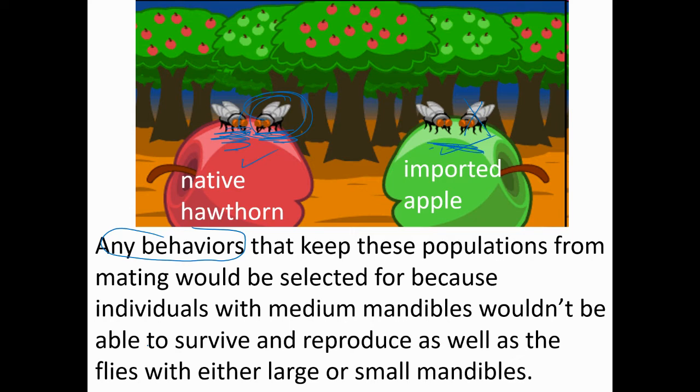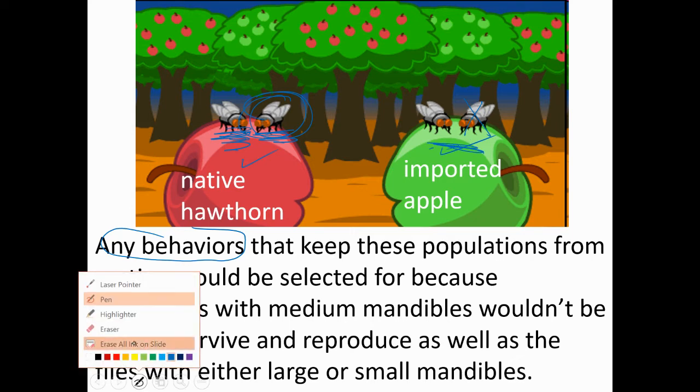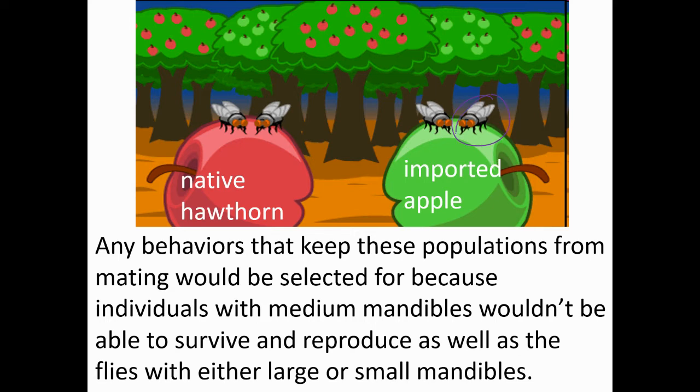And same thing with the flies over here. Maybe I shouldn't cross them out now, right? Because they're okay together. Okay, so let's say that this is a male fly. I don't know how you tell, but let's say he gets very, very still when he wants to mate and he just stands there and waits for the female. Well, if she encounters one of the males over here and he does a little dance, she's going to be like, ooh, I don't think so. And then once she finds a guy who stands very still, that would be a behavior. And if she is able to recognize that behavior and want to mate with him, that would be a behavior that would be selected for. So really complex stuff going on here.